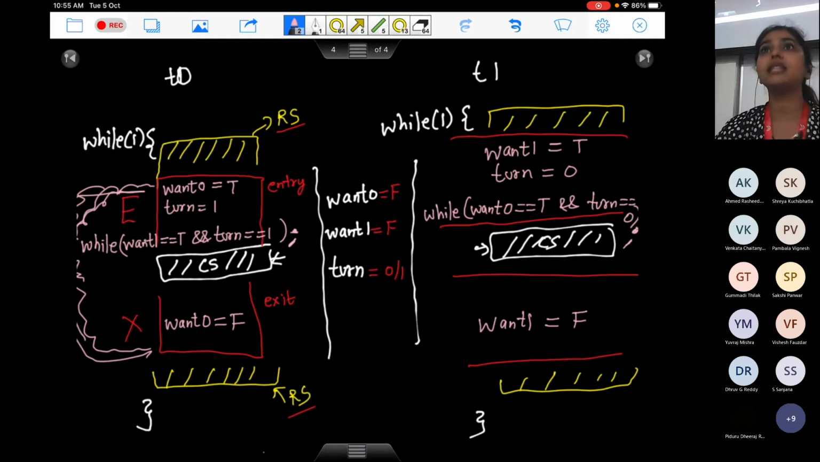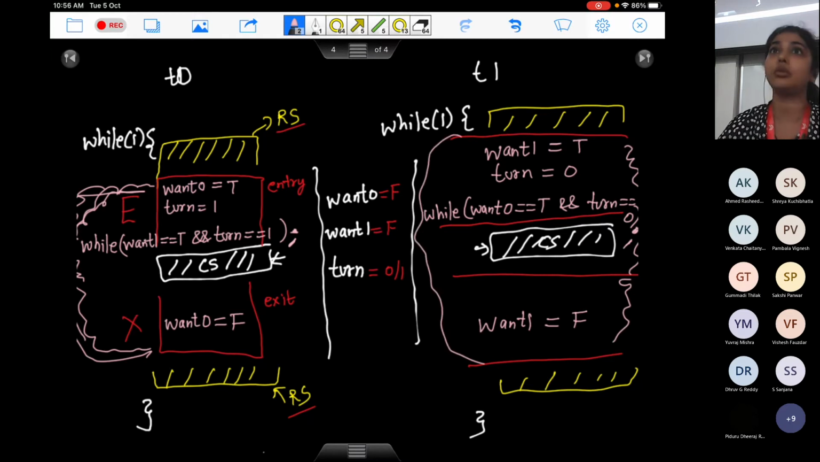So see, if T1 is executing in its remainder section, then please note that want1 will always be false. Right, because want1 was false in the very beginning, and whenever T1 is done executing its critical section, it again sets want1 equals to false. I'm saying that T1 is in its remainder section. Basically, it's nowhere here. So if T1 is nowhere in this region, want1 is always going to be false.